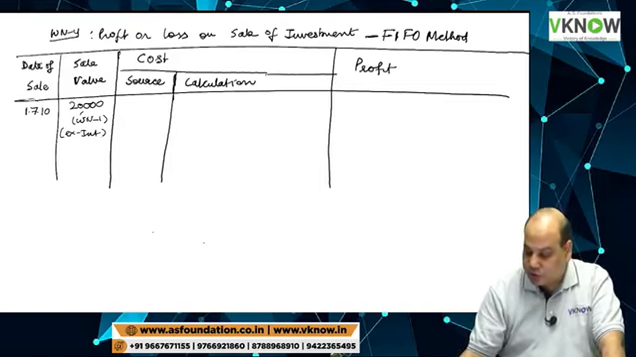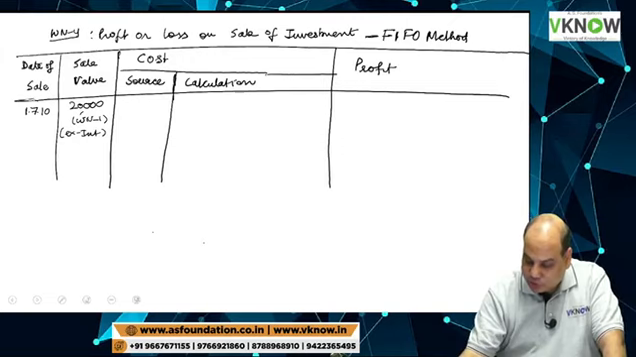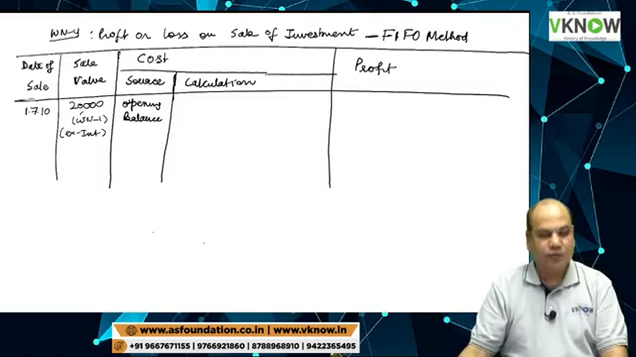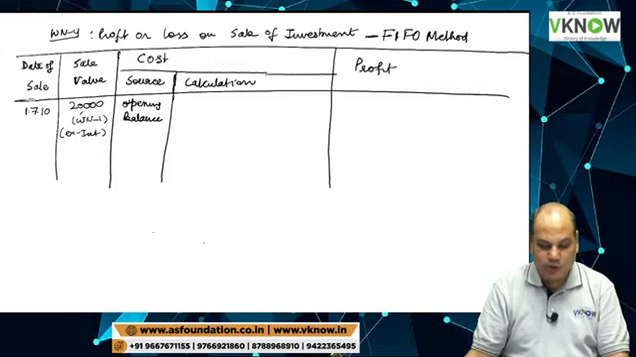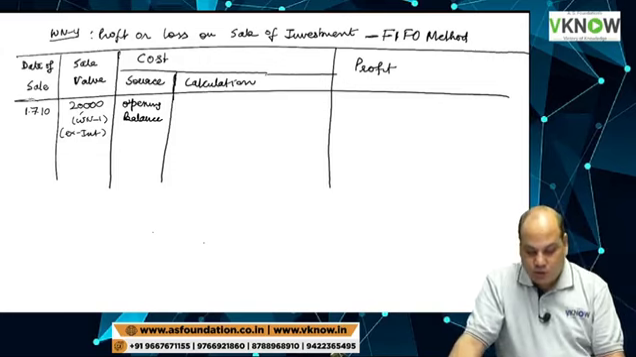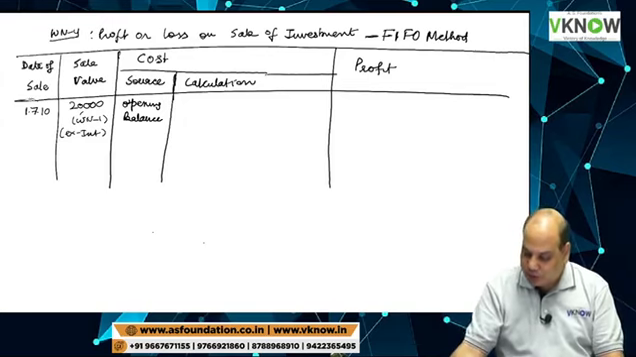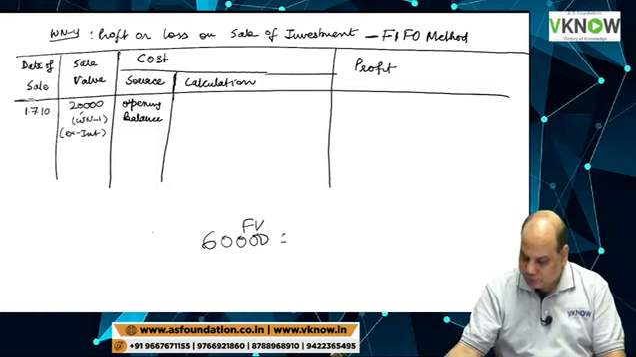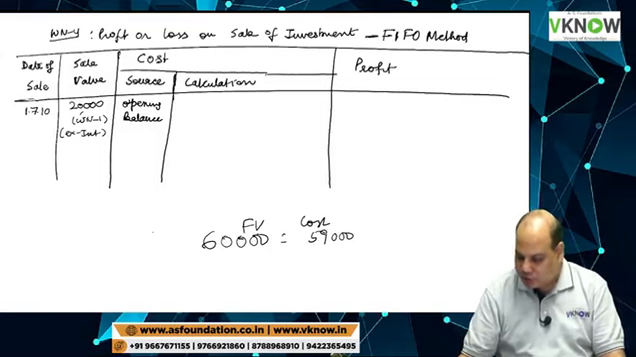Now for cost, source will be opening balance because we are following FIFO. Now look at your question book. Opening balance given is 60,000 rupees face value and the cost is 59,000.